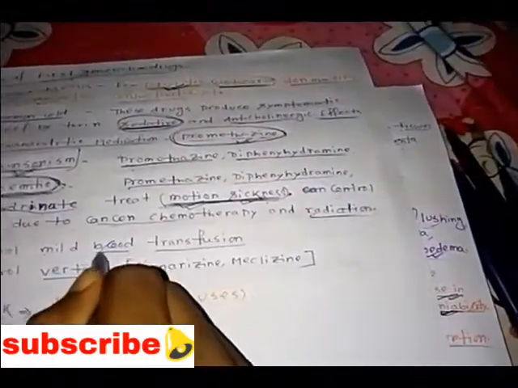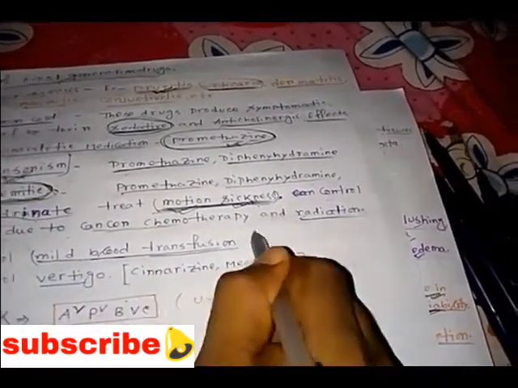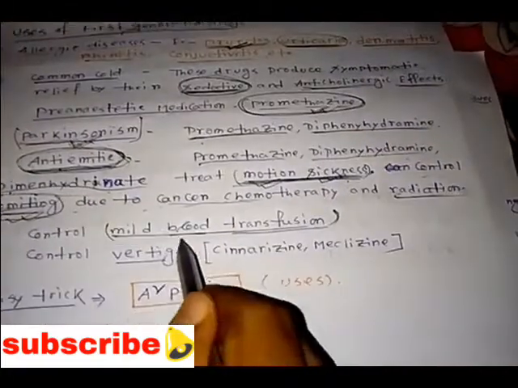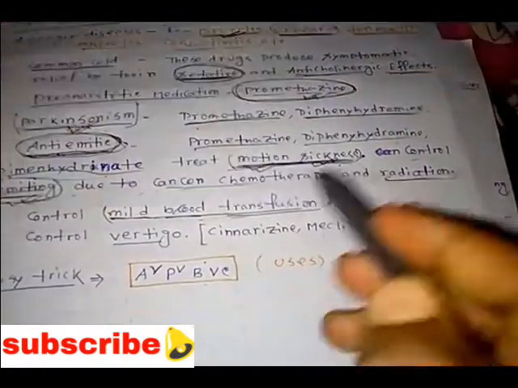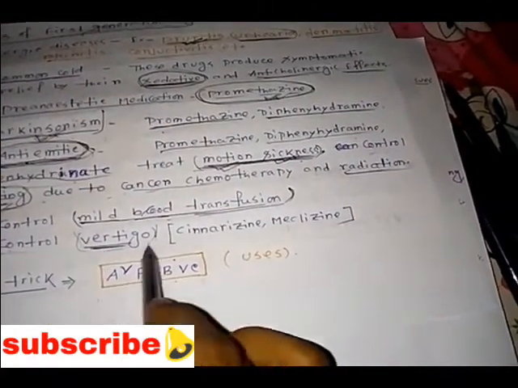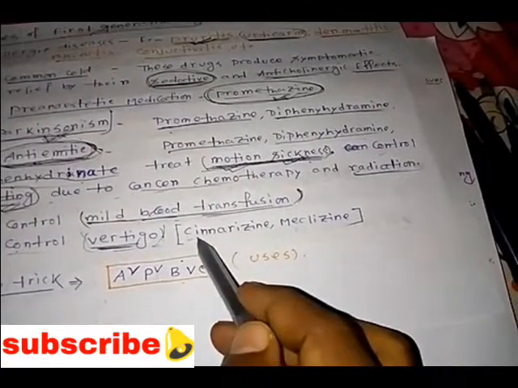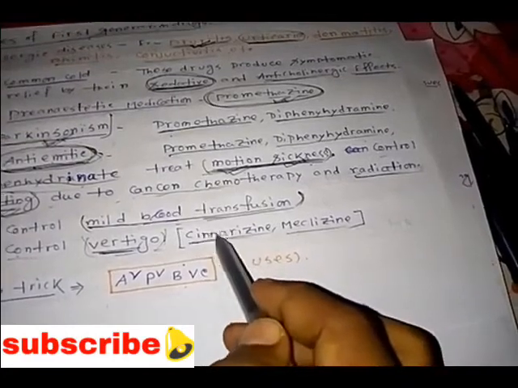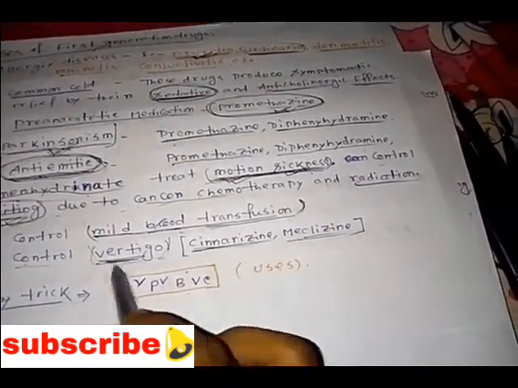Okay, and then see the vertigo. I will tell what the vertigo is. So vertigo is controlled by using drugs like cinnarizine and meclizine. Okay, so these are the different first generation drugs we are using for treating vertigo. These are so confusing, right? So how to remember the uses of first generation drugs: A square, P square, B V C. Okay, you can remember it like that.